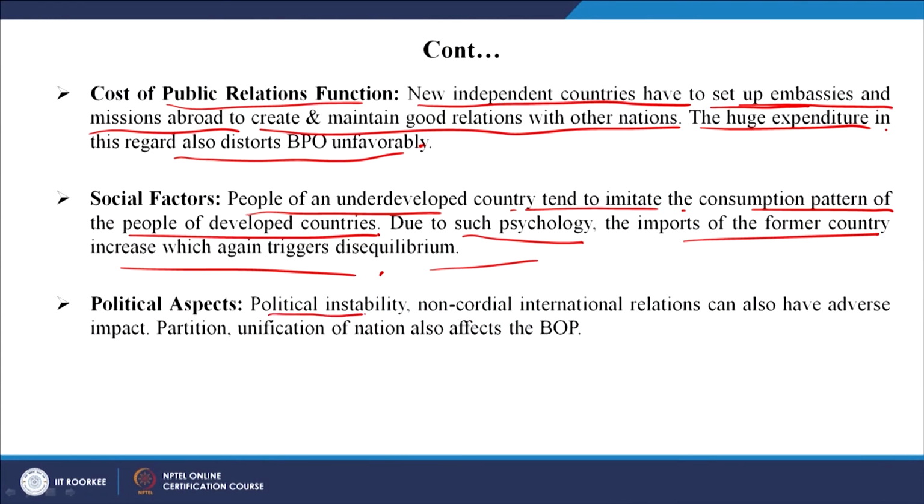Okay. Finally, political aspects. So, political instability, non-cordial international relations can also have a very adverse impact. So, partition, unification of nation, all these can have a very significant effect on the BOP.